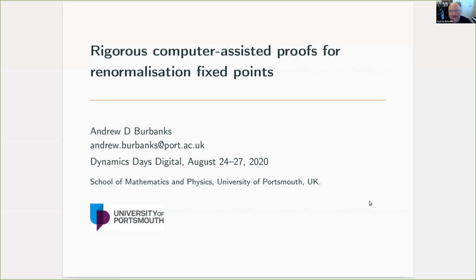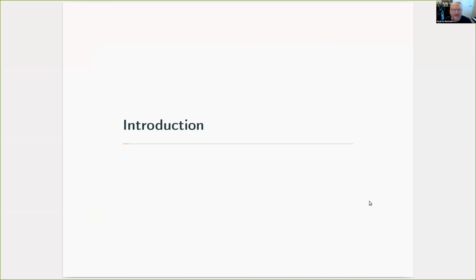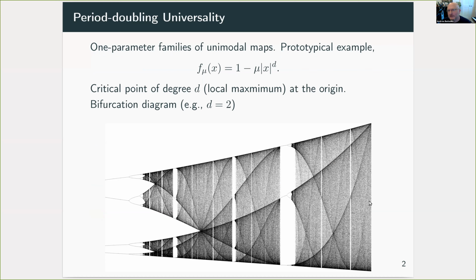My name's Andrew Burbanks, and I'm going to present some joint work with my collaborators Andrew Osbaldestin and our PhD student Judy Thirlby at the University of Portsmouth. So the focus of this work is on universal behavior in families of dynamical systems and how we can use computer-assisted proofs to establish parts of the explanation for these.